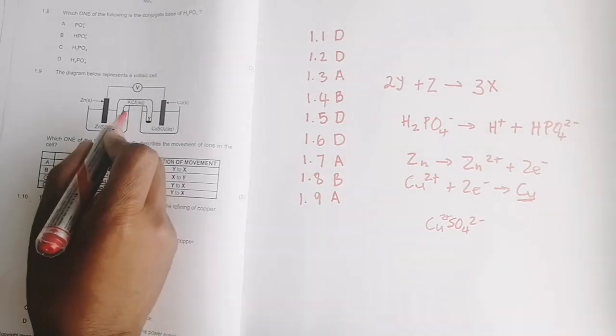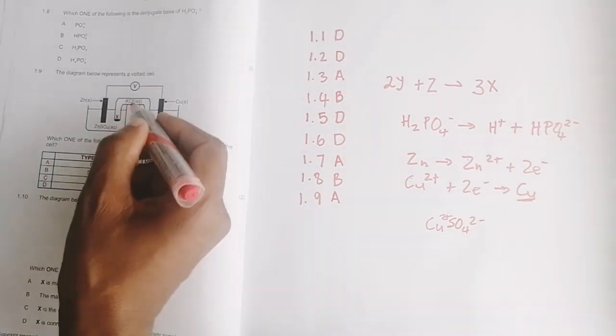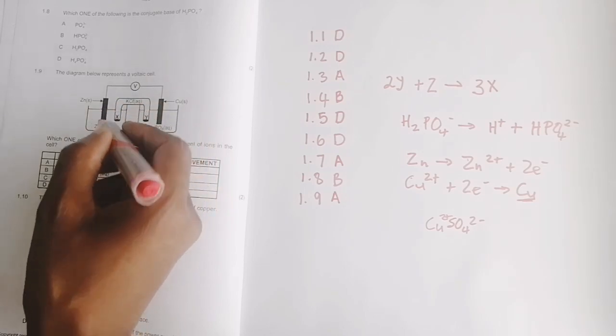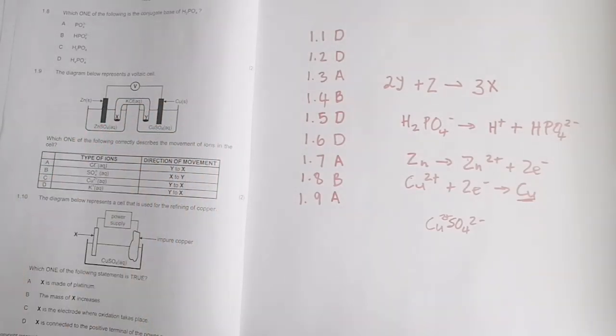Okay, the negative ions in this case would move towards that direction, so that they would actually bond with the zinc 2 plus ions. Okay, I think I'd said copper 2 plus earlier. Yeah, zinc 2 plus ions. So in that case, they would react with those, okay, to neutralize.